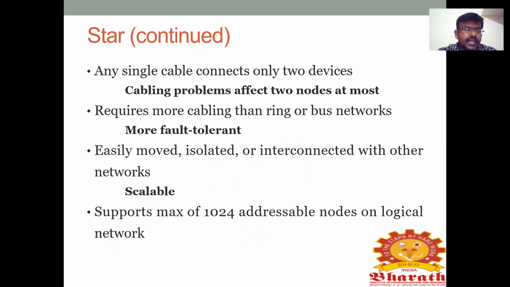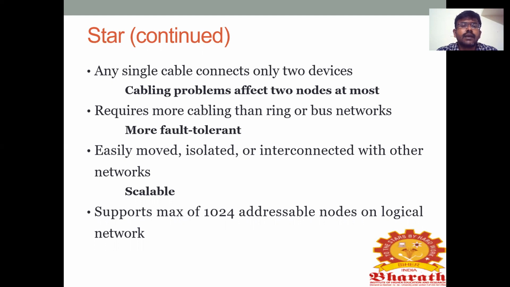Next, the continuation. Any single cable can connect only two devices in a star topology. So a cabling problem will affect two nodes at most. That means normally a single cable connection only there, but if you are connecting more than one node, it will affect. That is called a cabling problem.